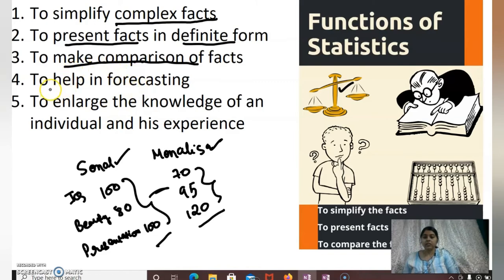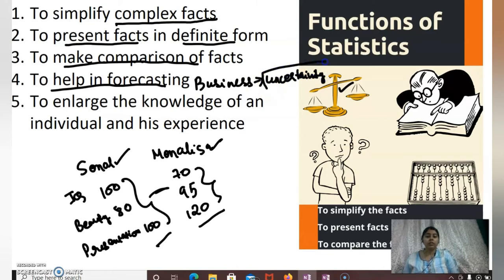Next is to help in forecasting. Forecasting means to judge what we can do, what is better for us for the future expectations of our business, whether we can make a profit or there will be some loss or some uncertainties. Business enterprises generally face the issue of uncertainty.